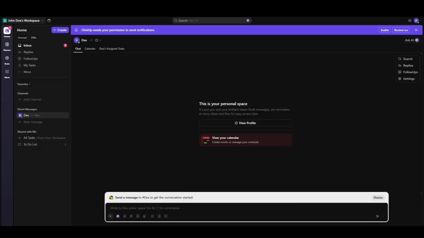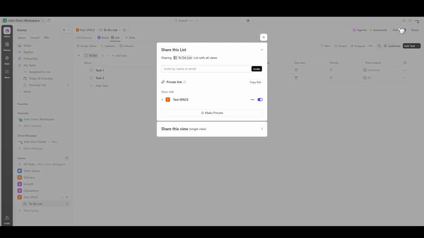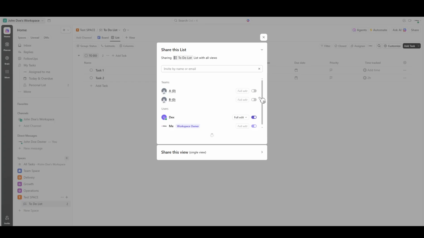So, what do you do if you want to share something with a guest? Let me guide you through this process. Simply click on any folder, list, or task that you want to share. Once you're there, look for the Share option and select it. Under this setting, you'll see an option labeled People. Here, you can toggle the sharing on or off for a specific person, enabling them to view that particular content. Remember, this action must be taken for each piece of content you wish to share.